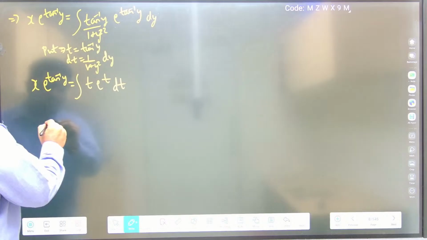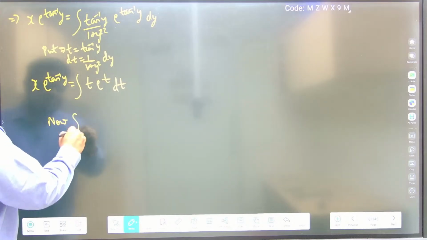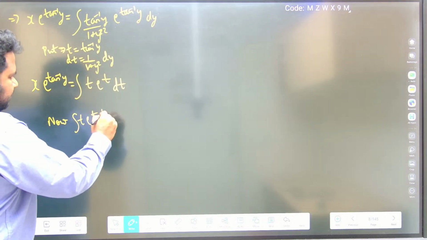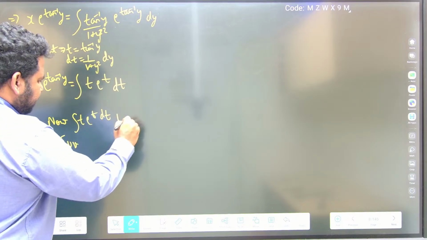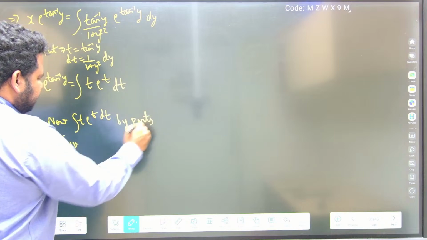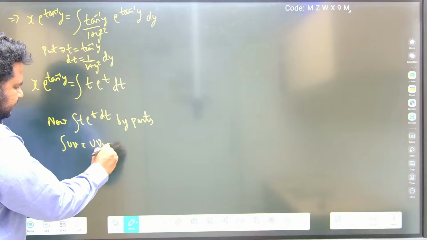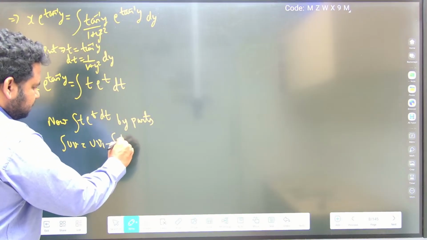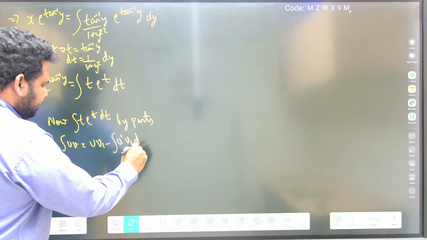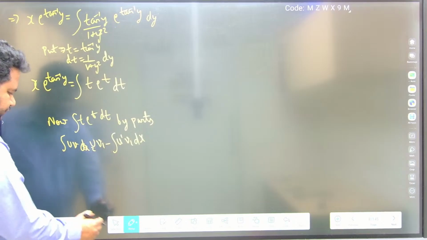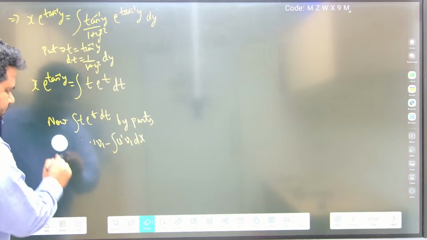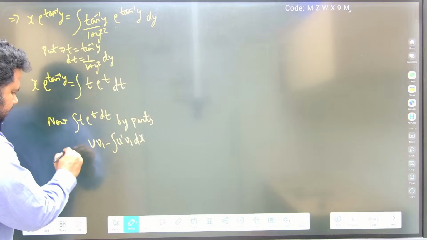Now let us integrate t into e power t. What will we do? By integrating by parts. Integral of uv is nothing but u into integral of v minus integral of u dash into integral of v dx. Correct now? Integral of u into v dx will be equal to u into integral of v dx, minus that.